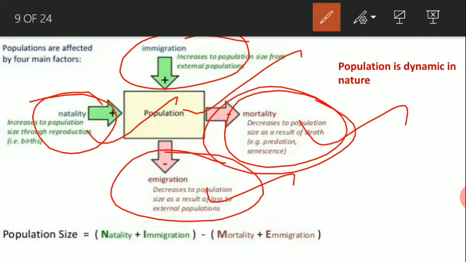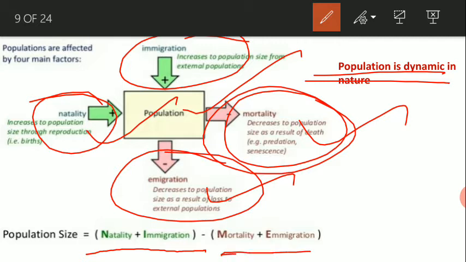They are changeable, and that's why the size of the population is also changing. If we want to calculate the population size, we add the natality and the immigration, and then deduct the mortality and the emigration from the first one, and then we get the population size.